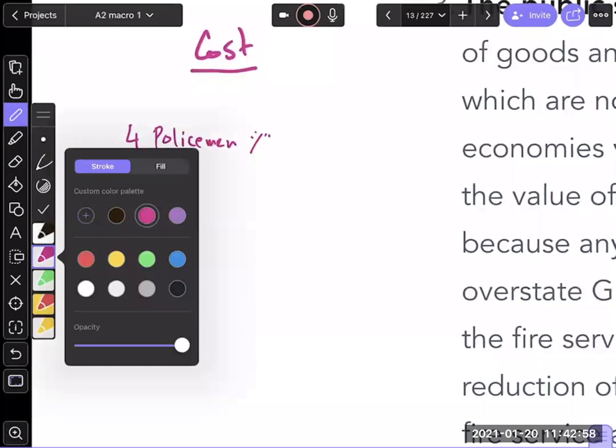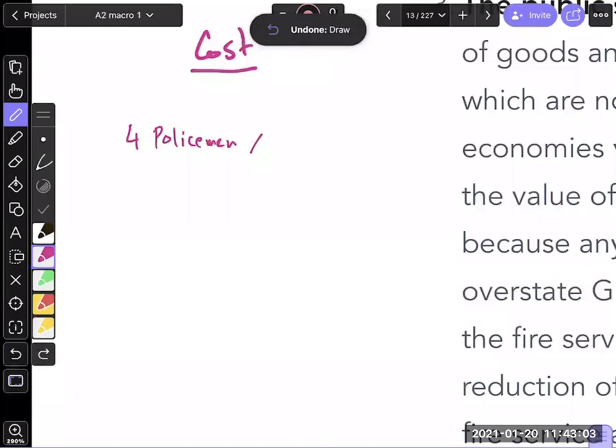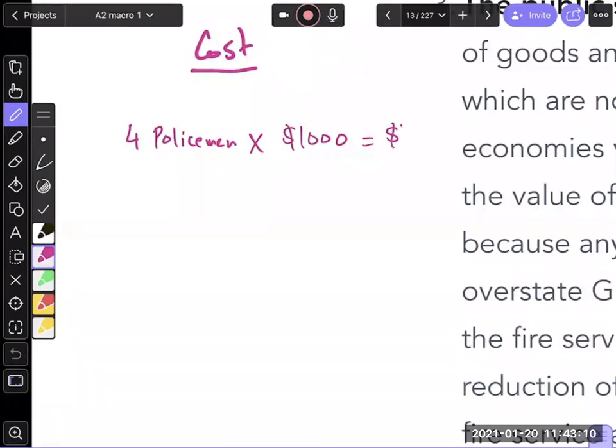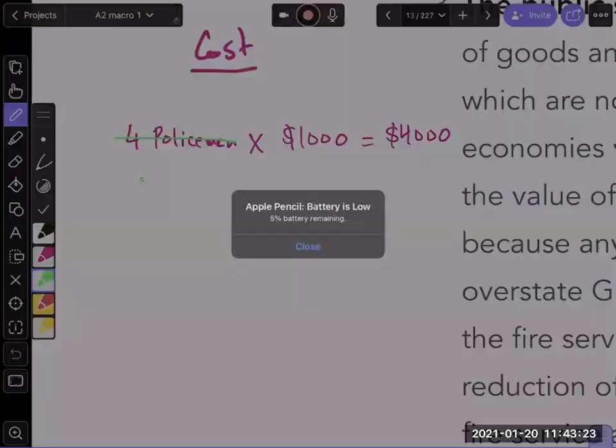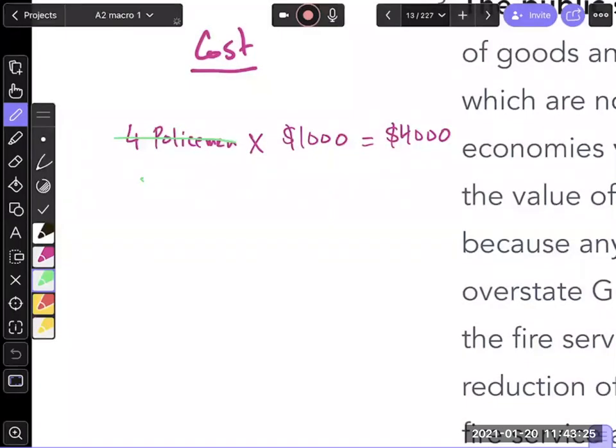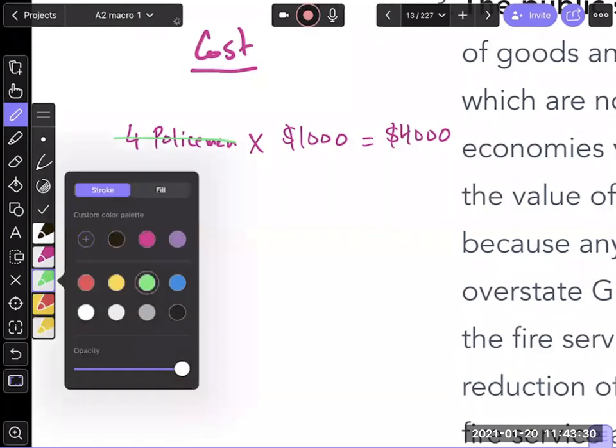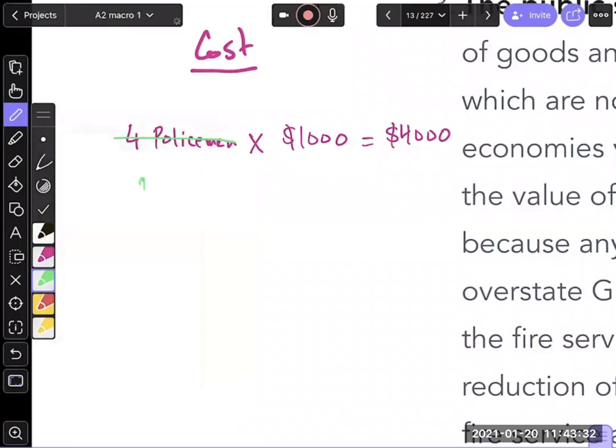$1,000. Okay, so each policeman is paid. So what's the total GDP through policemen? $4,000. Now, what if I tell you guys that the productivity of policemen has gone up, and now we don't need four policemen, we only need three. If you only need three guys, what will happen then? What will be my GDP? $3,000, right? Three times $1,000 would be $3,000.